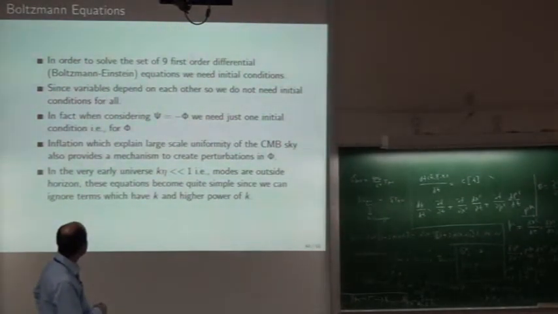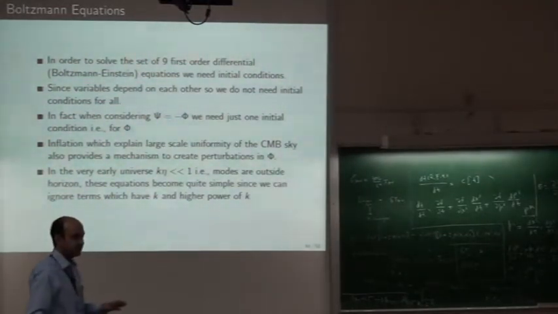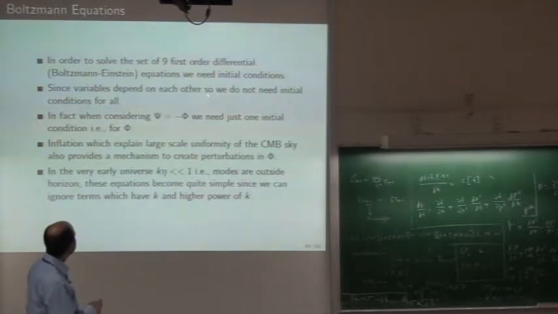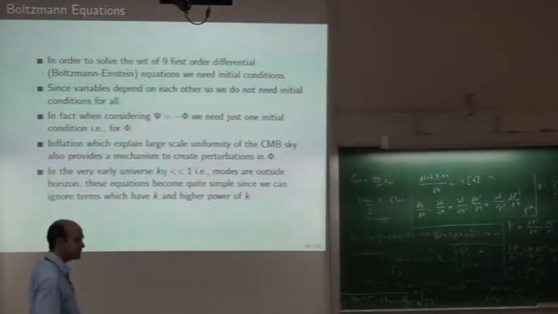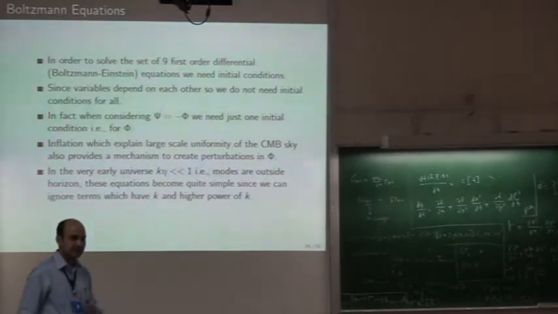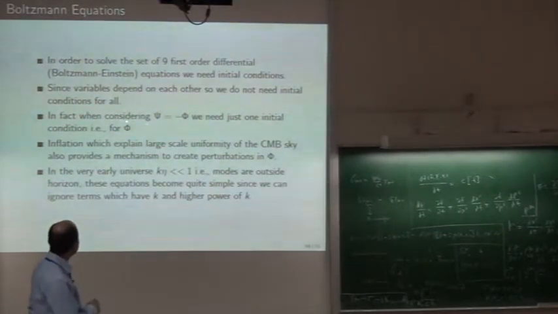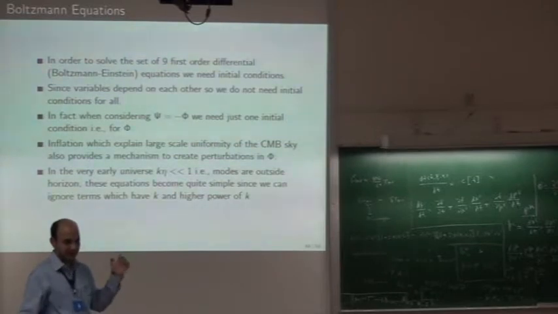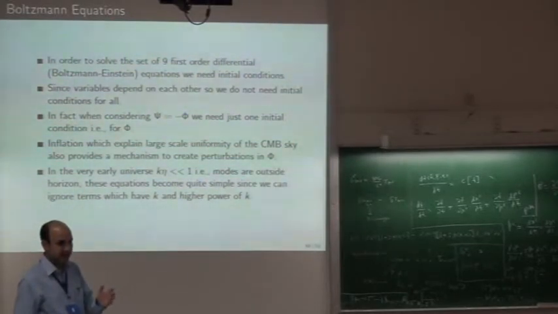In order to solve the set of 9 first order differential equations, the Boltzmann equations, we need initial conditions. That is always needed. How do you solve it? Since variables depend on each other, we do not need initial conditions for all. One thing is related to another. In fact, we need just one initial condition, and that is for φ or ψ, whatever it is. So inflation creates fluctuation in one of these potentials, maybe the curvature potential φ.